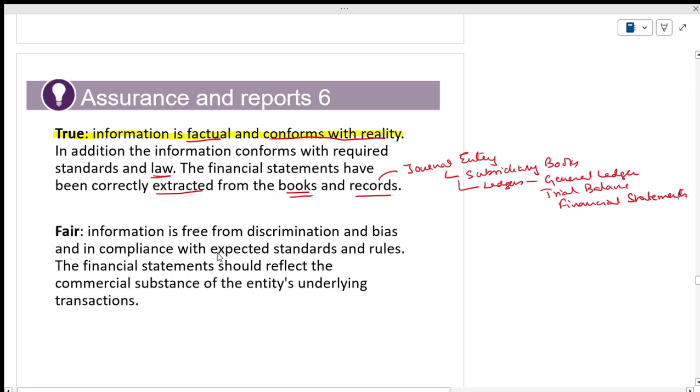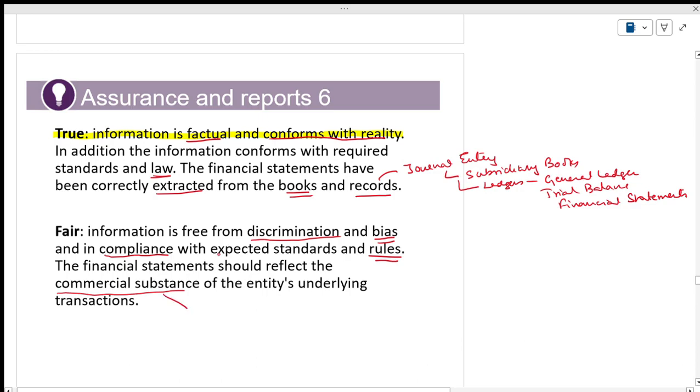That is true, as per the factual and confirmed. What is fair? Fair is that there should not be any discrimination and bias. You remember this much only. Don't go far. There should not be discrimination and bias. We have to follow compliance. We have to follow the rules. Every company has to follow the rules. As simple as that. The financial statement should reflect a commercial substance.